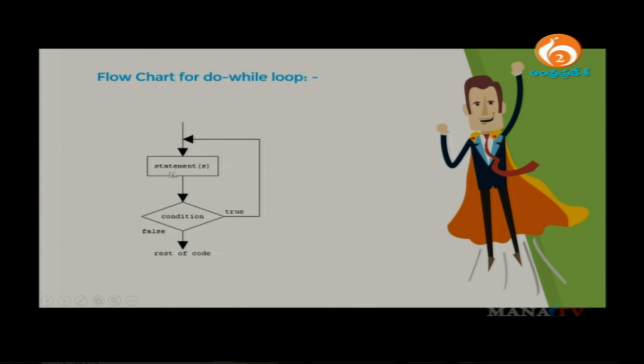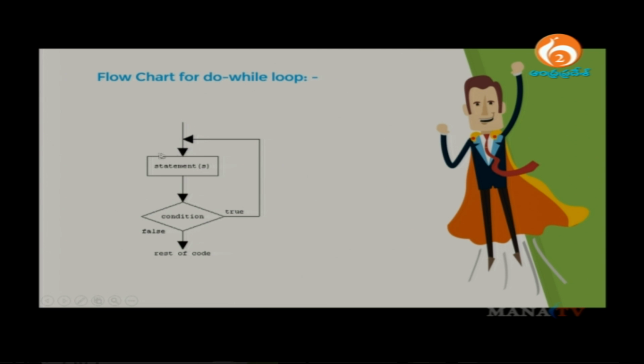Alright. So what will happen is automatically a group of statements will be executed here. Now once the group of statements is executed from here, it automatically goes to check the condition. The condition has to be tested at least once or twice or thrice, depending on you. If any time the condition is true, then it will be redirected to the place where your statements are defined.